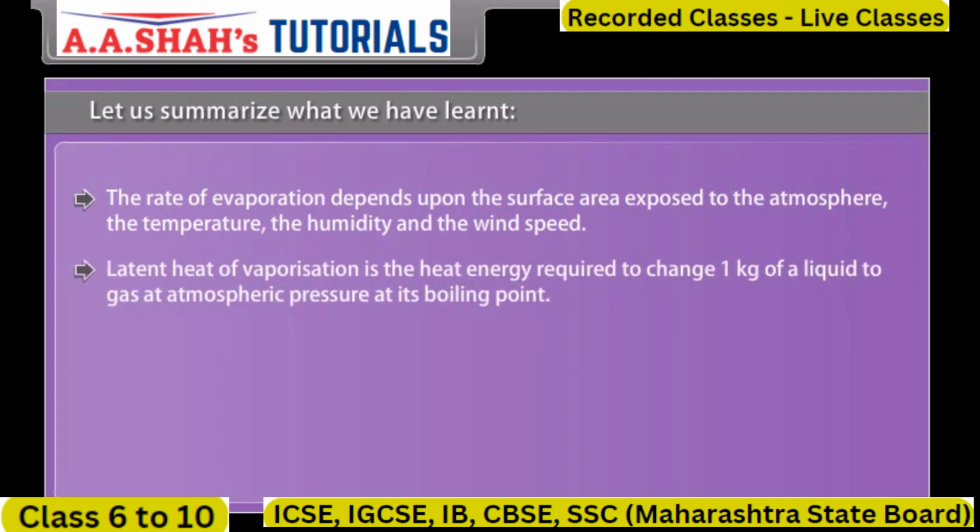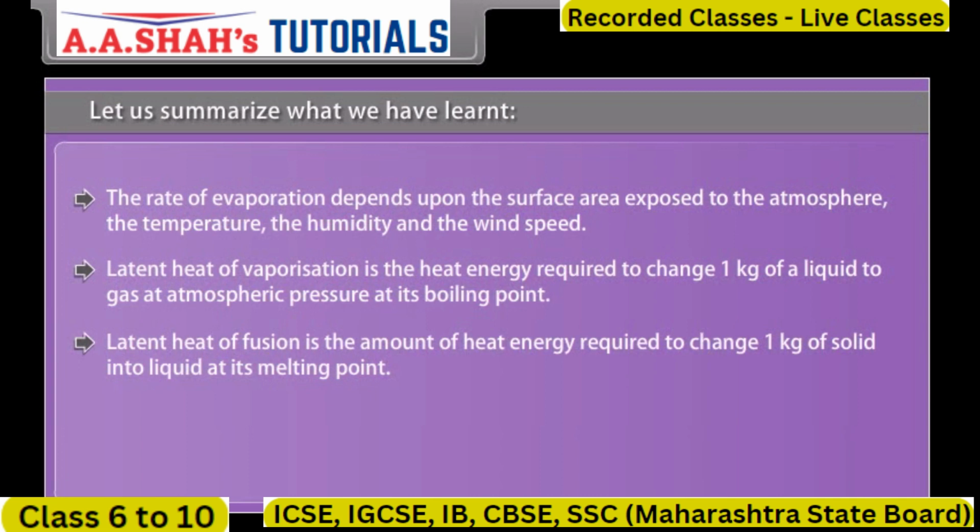Latent heat of vaporization is the heat energy required to change 1 kilogram of a liquid to gas at atmospheric pressure at its boiling point. Latent heat of fusion is the amount of heat energy required to change 1 kilogram of solid into liquid at its melting point.